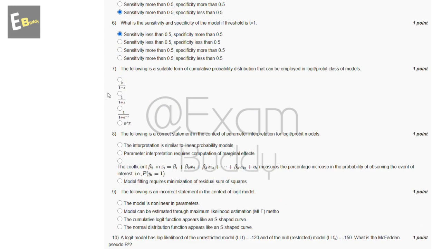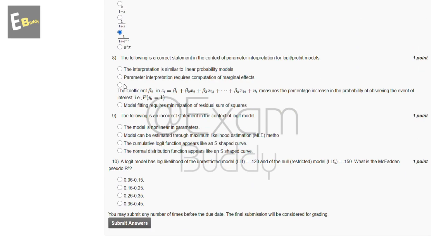Now the seventh question is, the following is a suitable form of cumulative probability distribution that can be employed in logit probit class of model. These are the options, and the answer to our seventh question is C, 1 upon 1 plus e to the power minus z. Now the eighth question is, the following is the correct statement in the context of parameter interpretation for logit probit models. The answer to our eighth question is B. Parameter interpretation requires computation of marginal effects.